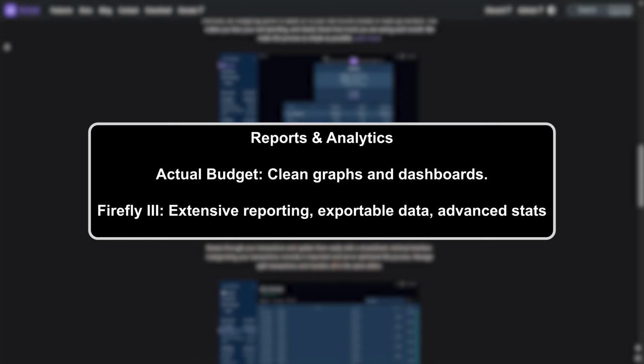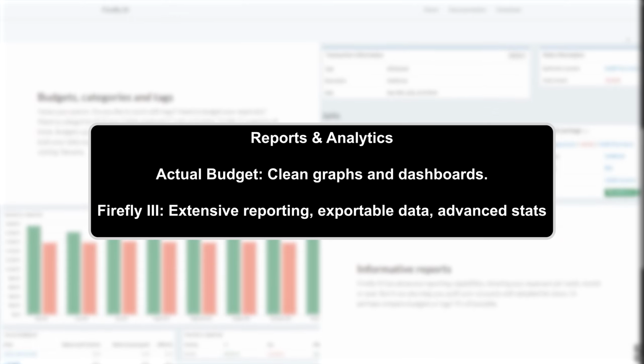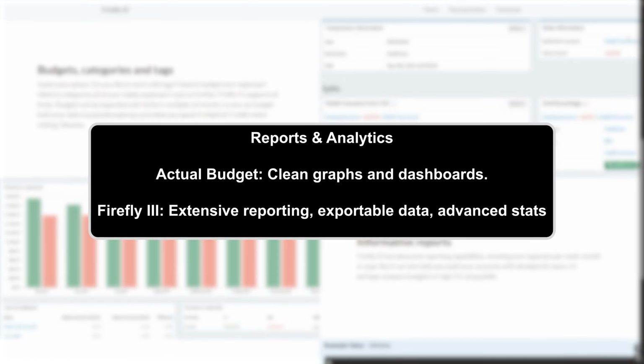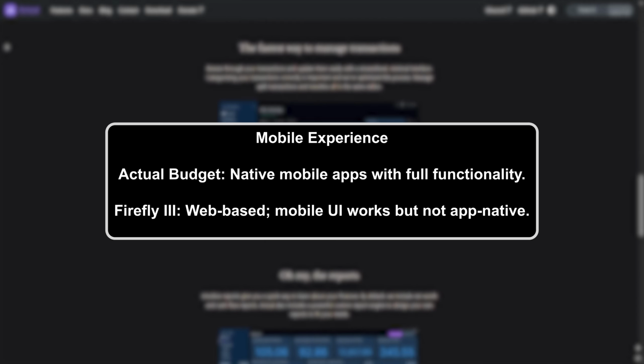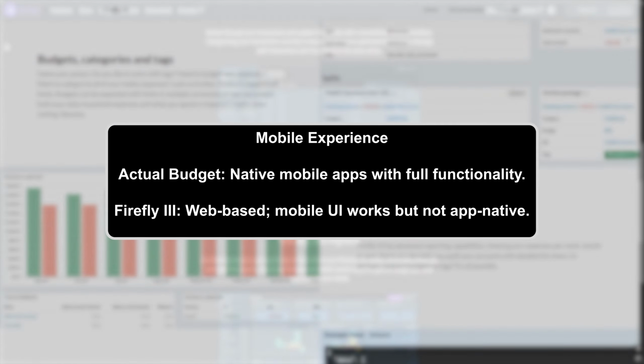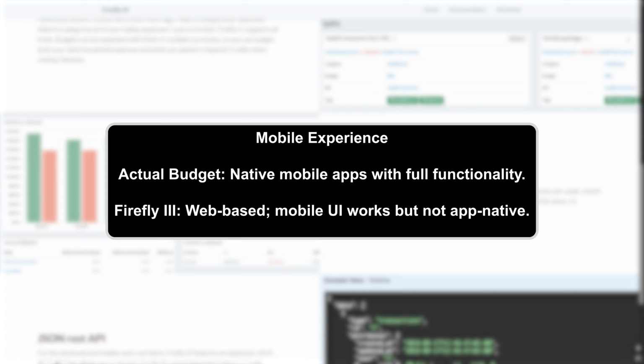Deeper control. Reports and analytics: Actual Budget, clean graphs and dashboards. Firefly 3, extensive reporting, exportable data, and advanced stats. Mobile experience: Actual Budget, native mobile apps with full functionality. Firefly 3, web-based mobile user interface, works but not app native.